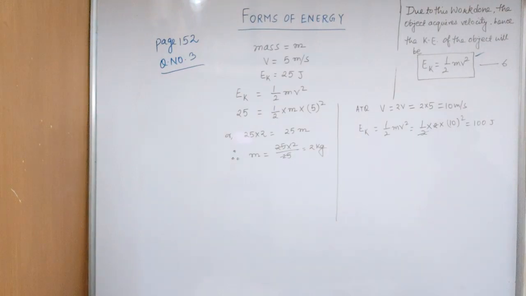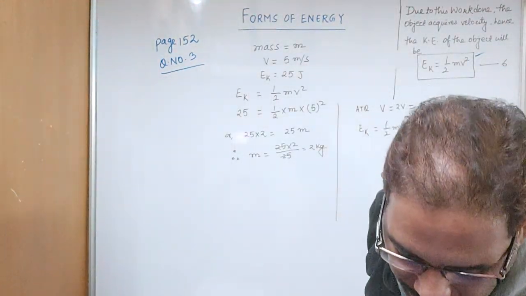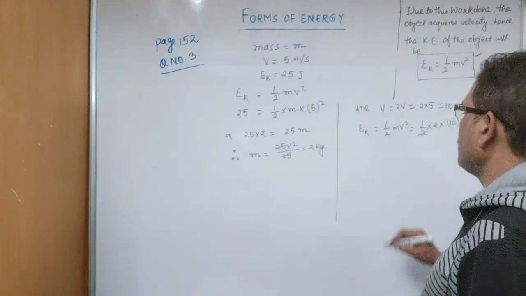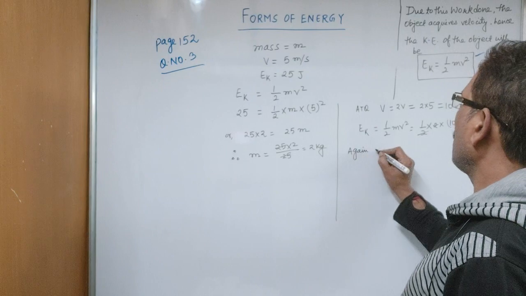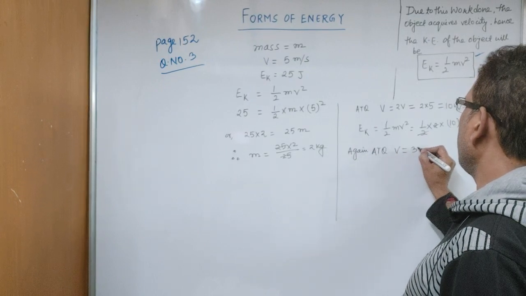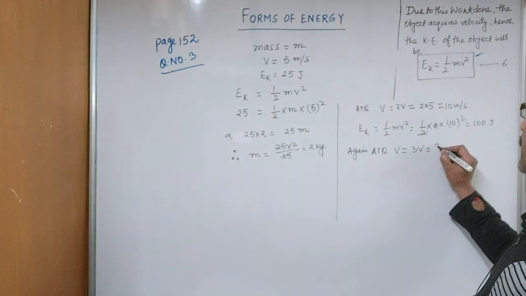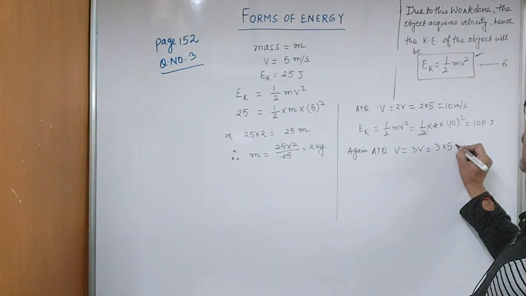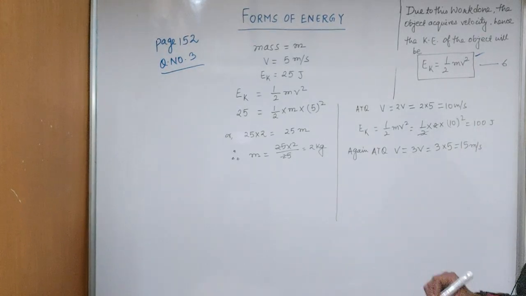Then again you have to calculate the kinetic energy when velocity increases 3 times. According to the question, velocity increases 3 times, it means now it is 3v, so it will be 3 into 5, so now velocity is 15 meter per second.